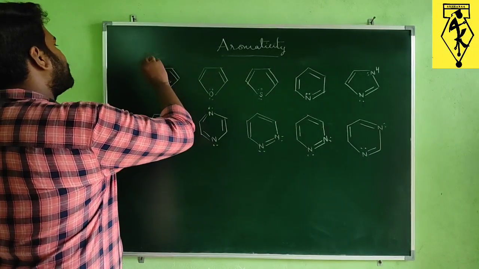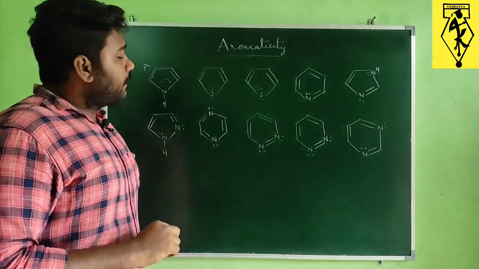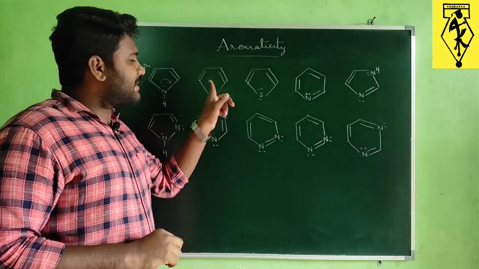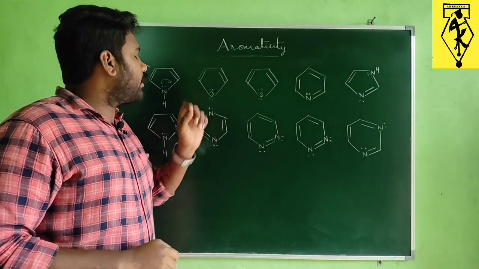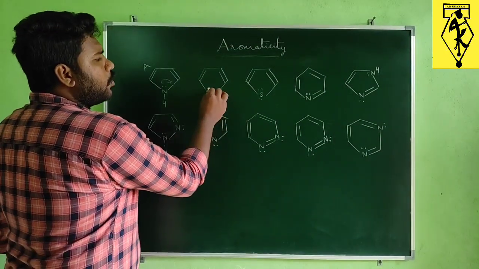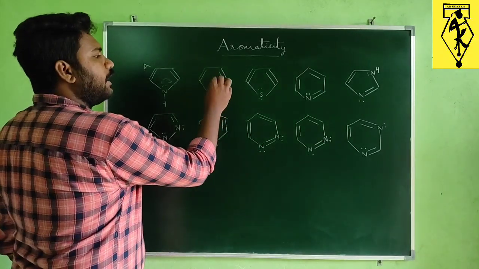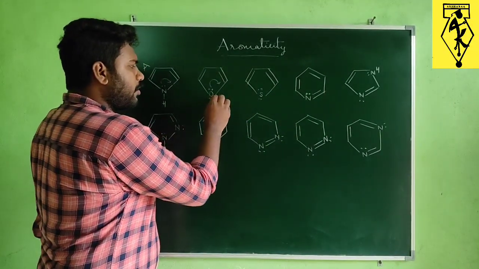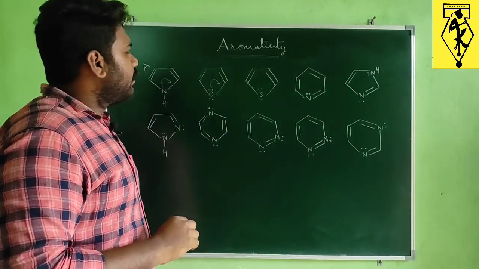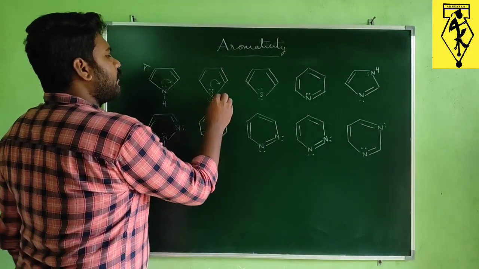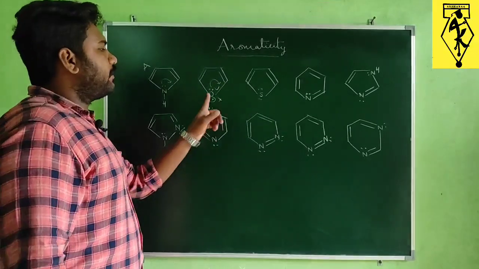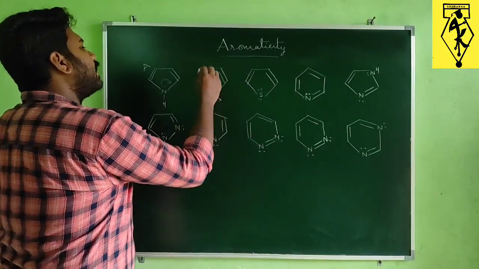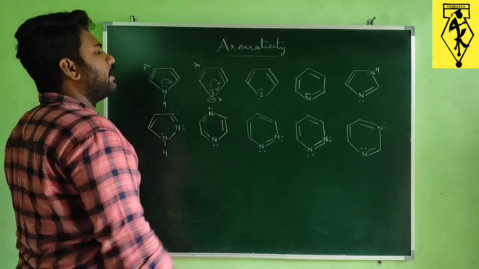So it will act as an aromatic compound. Whereas in the case of this compound, this name is furan. In this furan, one lone pair of oxygen will be involved in delocalization, and this other lone pair will not be involved in delocalization. So this lone pair will be involved, and it becomes 6 pi electrons, and again it will act as an aromatic compound.